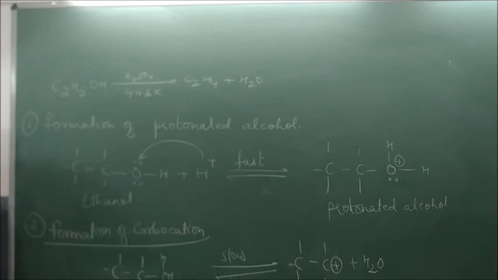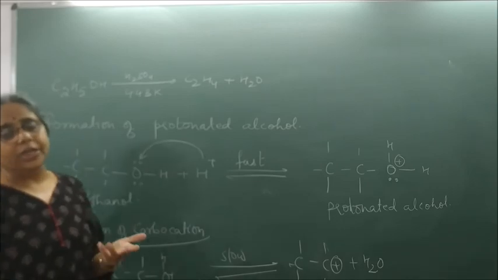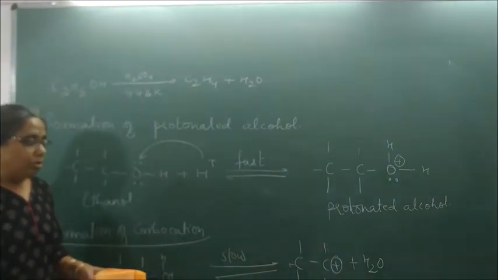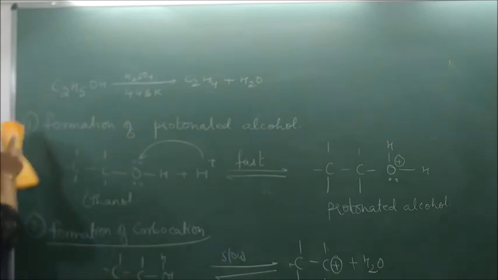Now can you tell me why the order follows tertiary greater than secondary greater than primary? This is because the entire reaction follows formation of carbocation. Which carbocation is more stable? The tertiary carbocation is more stable, and that is why dehydration always follows the order tertiary greater than secondary greater than primary. Okay, so now for the third step.